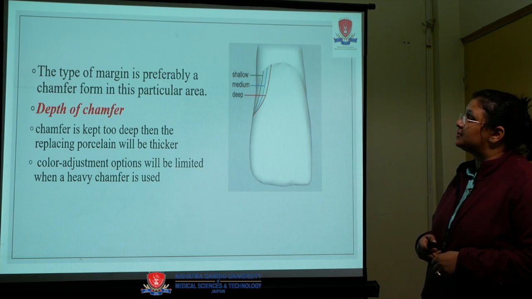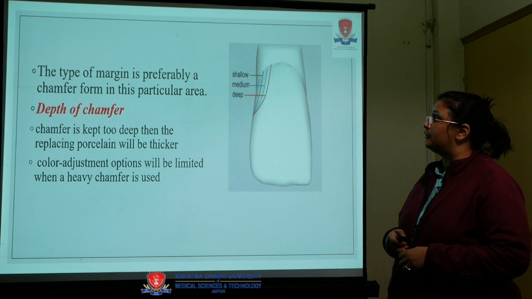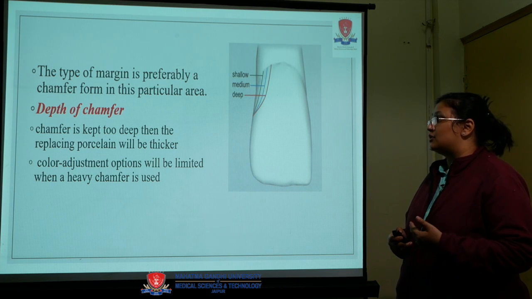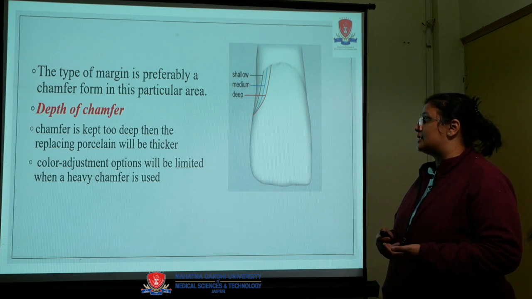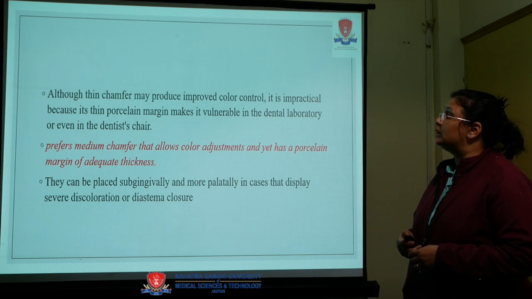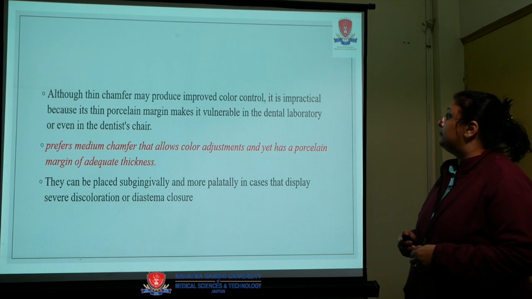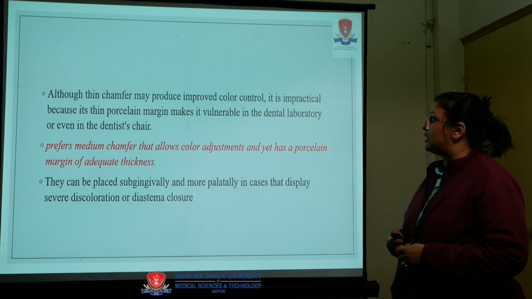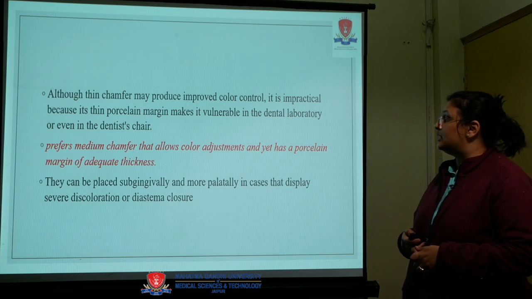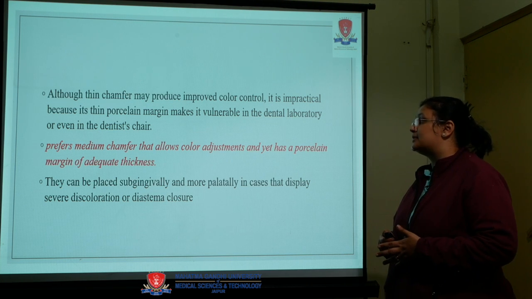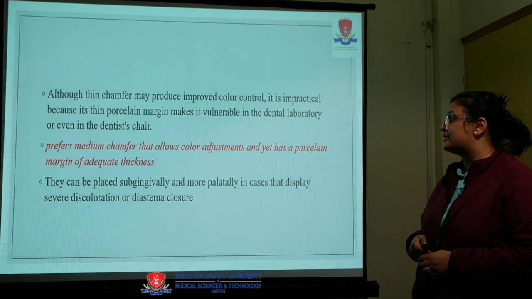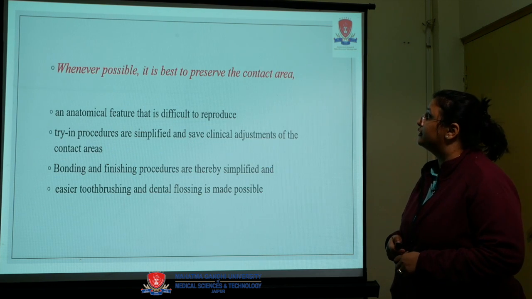The type of margin which is preferable in this particular area is the chamfer form. The depth of the margin should not be too deep, because then the porcelain will be thicker, and correct adjustments will be limited when a heavy chamfer is used. Although a thin chamfer may produce improved color, it is impractical because thin porcelain margins are vulnerable in the dental laboratory, even in the dental chair. Prefer a medium chamfer that allows color adjustment and yet has a porcelain margin of adequate thickness. They can be placed subgingivally or more palatally where severe discoloration or diastema closure is involved.